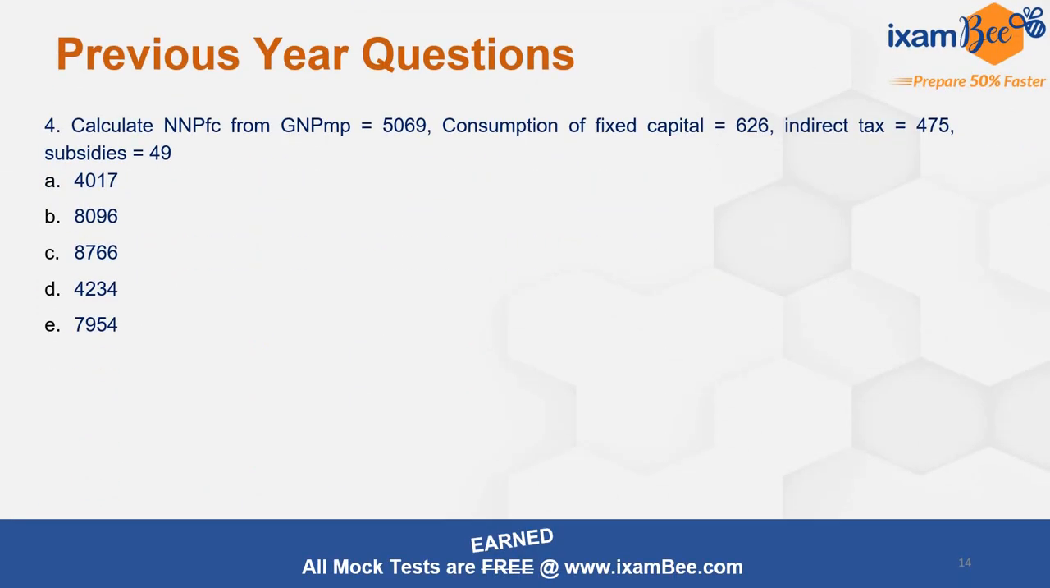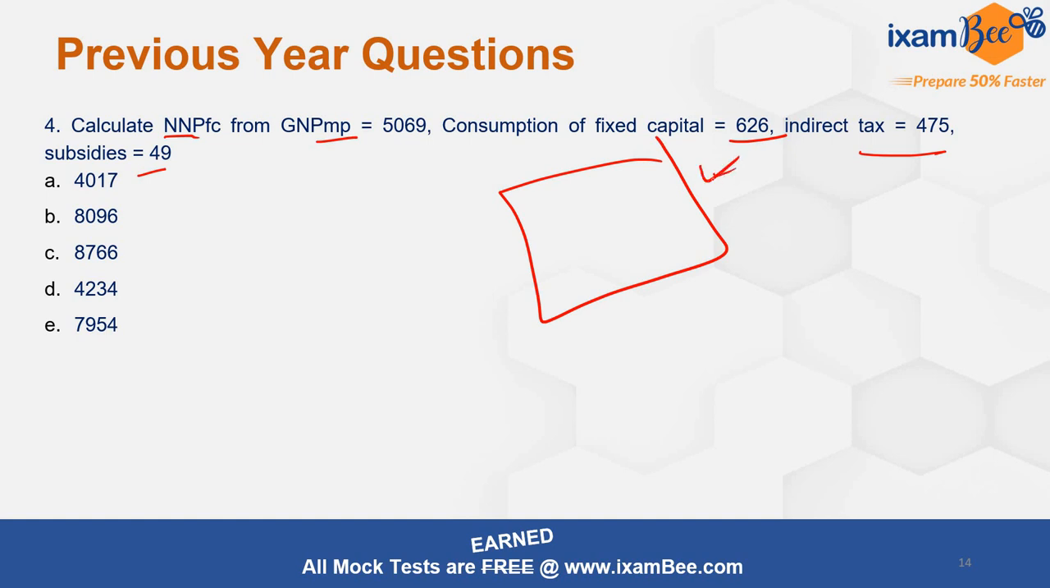Next question is, calculate NNP at factor cost from GNP at market price, and consumption of fixed capital is given, indirect taxes are given, and subsidies are given. Again, the flow chart is the key that will tell you what you have to do. Whenever such questions are asked, we look at from where to where we have to go. NP here and NP here are the same. We have to move from gross to net and market price to factor cost.